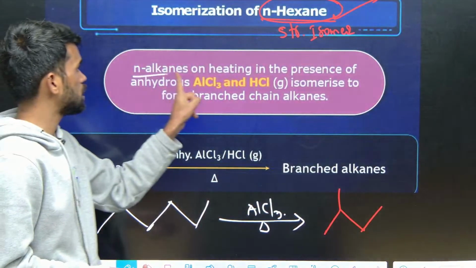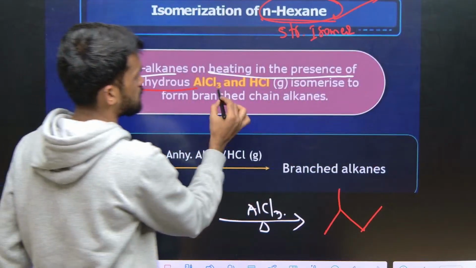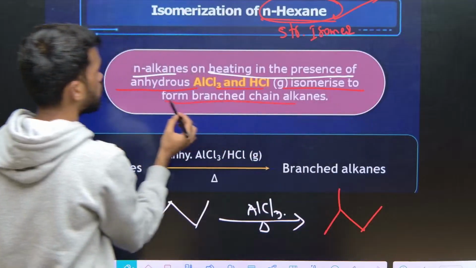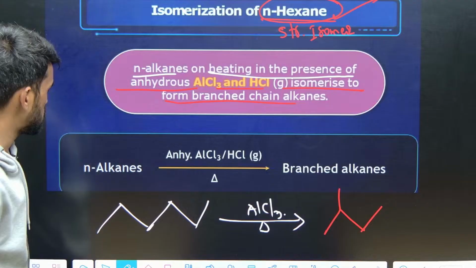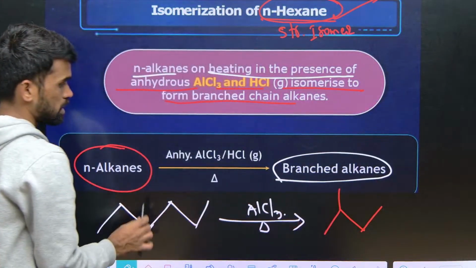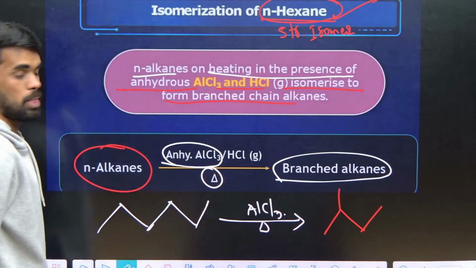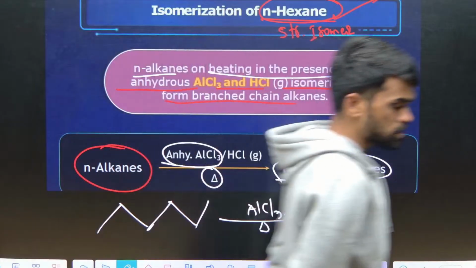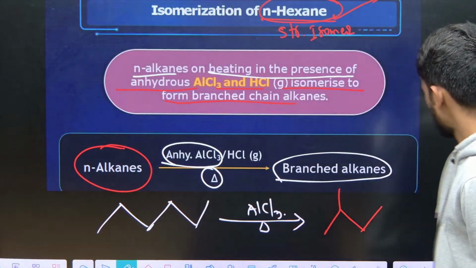So N-alkanes on heating in presence of anhydrous AlCl3 and HCl isomerize to form branched chain alkanes. See, N-alkane is converted into branched alkane. So what is the catalyst used here? Anhydrous AlCl3 under heating condition. Okay, remember this. Straight chain converts into branched chain in presence of AlCl3.